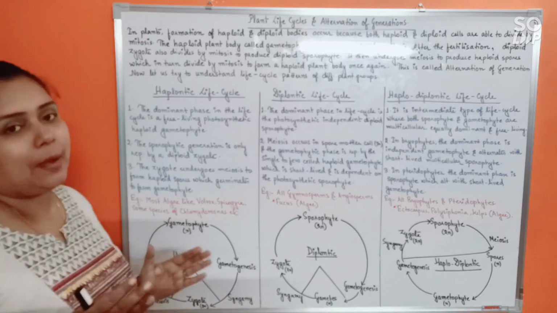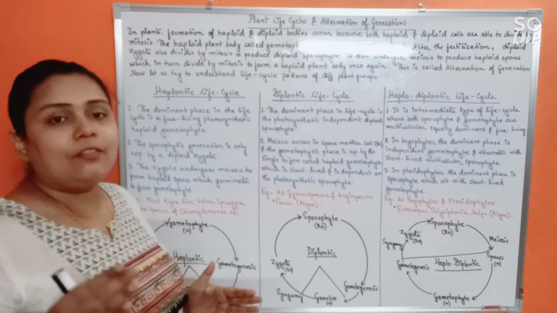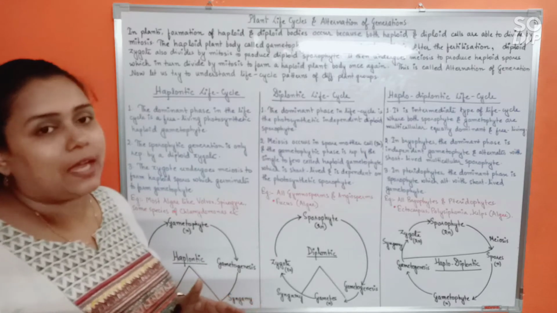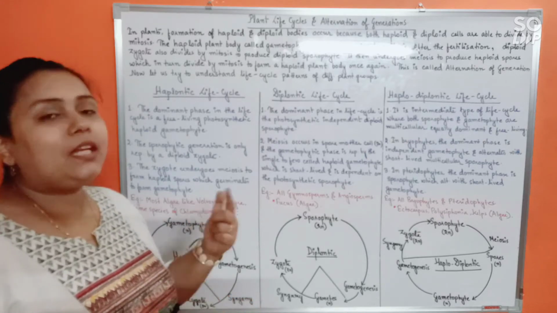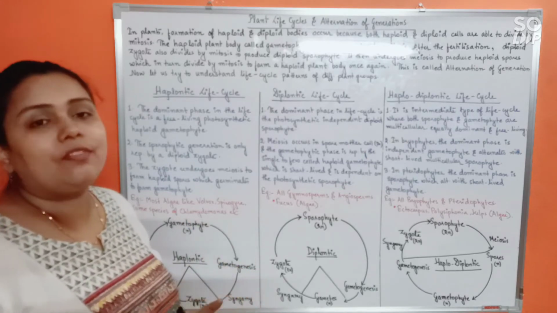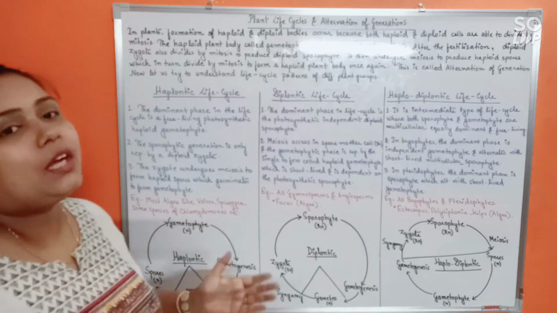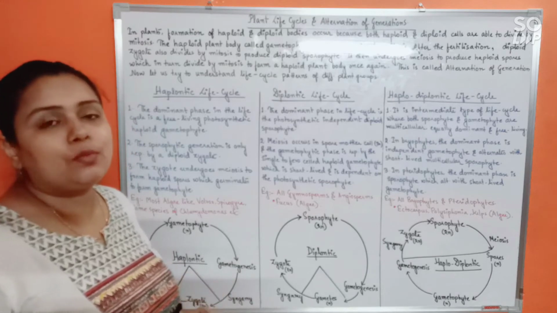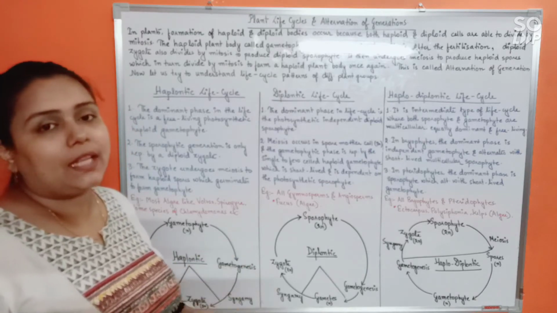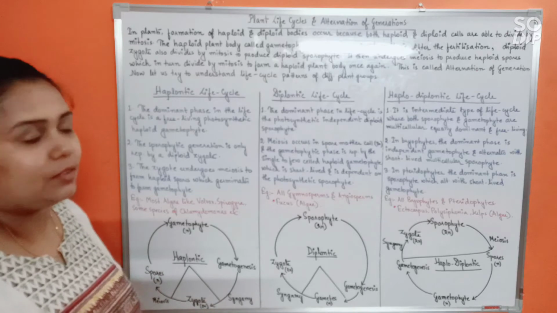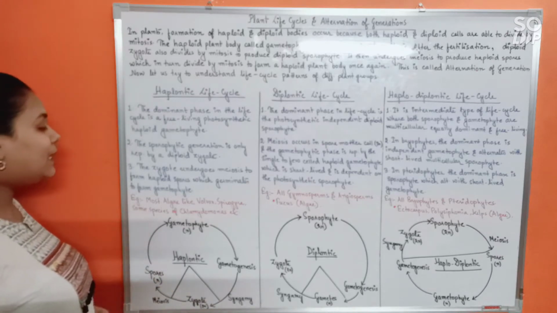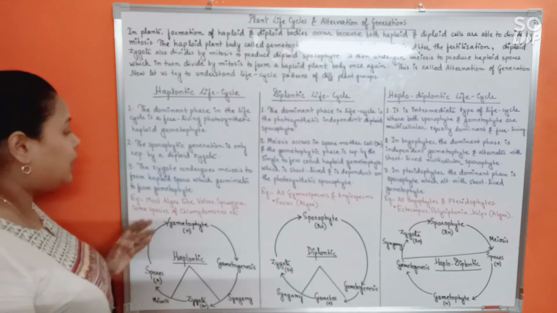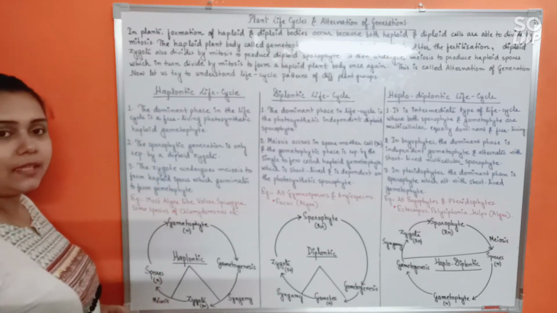Main plant body is gametophytic. The only cell formed during the life cycle, which is diploid, is zygote. The zygote will immediately after formation undergo meiosis, giving rise to haploid spores, which will again germinate and give rise to a gametophyte. So this is mostly observed in algae. Most algae will show haplontic life cycle. Alright. So see here, most algae like Volvox, Spirogyra, some species of Chlamydomonas will show haplontic life cycle.